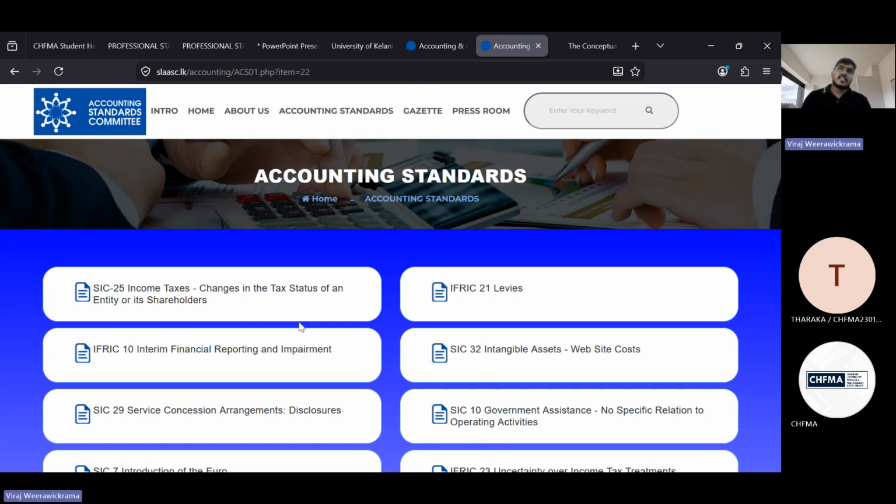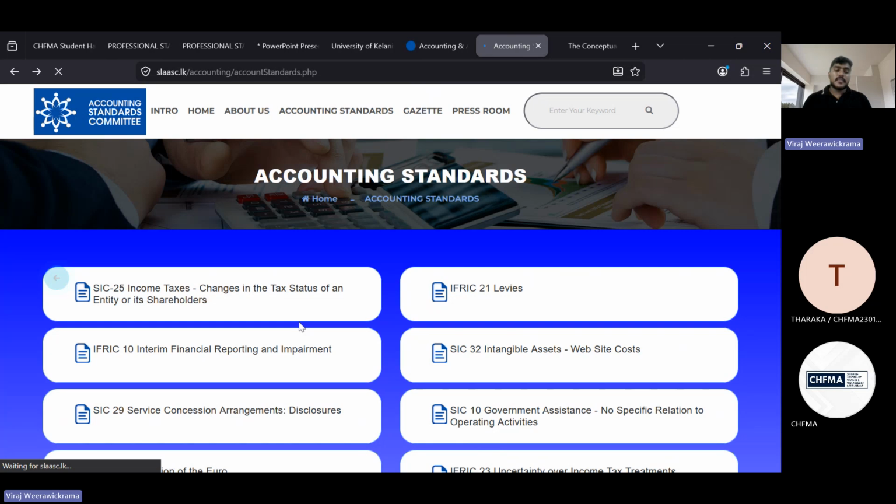So here you can see IFRIC and SIC pronouncements. At the same time, earlier we had LKAS 17 and LKAS 18. Now we have SLFRS 15 for revenue. So what has happened? When they update the accounting standard, all the IFRIC and SIC pronouncements that were issued for such an area will be replaced with the new accounting standard. So that's what you can see here.